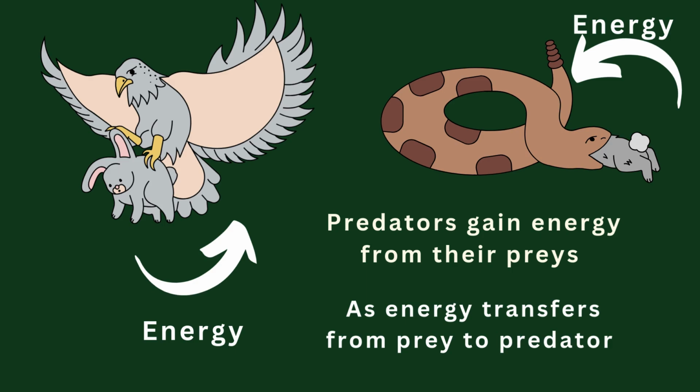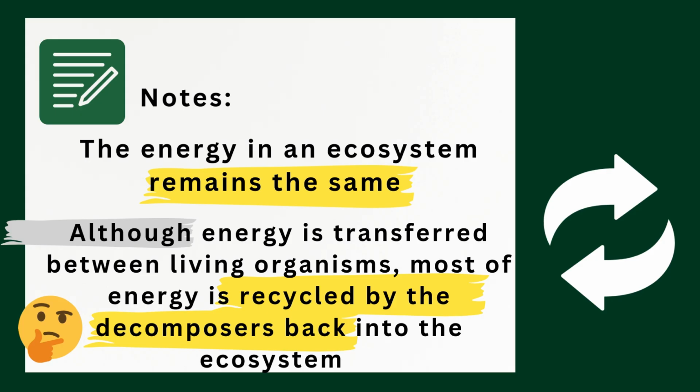Here we have an important note: the energy in an ecosystem remains the same. Even though the energy transfers from one living organism to another, in the ecosystem it remains the same. And this is why, although the energy is transferred between living organisms, most of this energy is recycled by the decomposers back into the ecosystem.